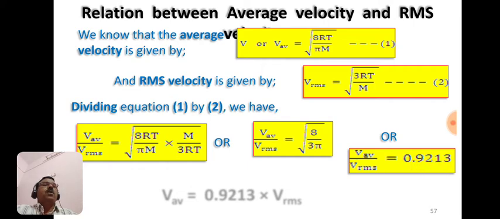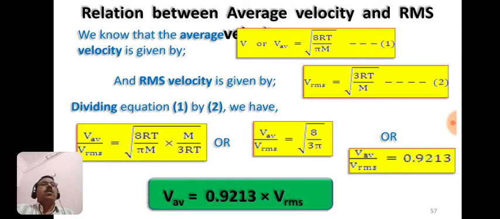we have the value 0.9213, which is a constant value, and this equation can be rearranged like this: V average, or average velocity, is equal to 0.9213 into Vrms. So this equation gives the relation between average velocity and root mean square velocity. V average is equal to 0.9213 into Vrms. This is the formula which shows the relation between average velocity and root mean square velocity.